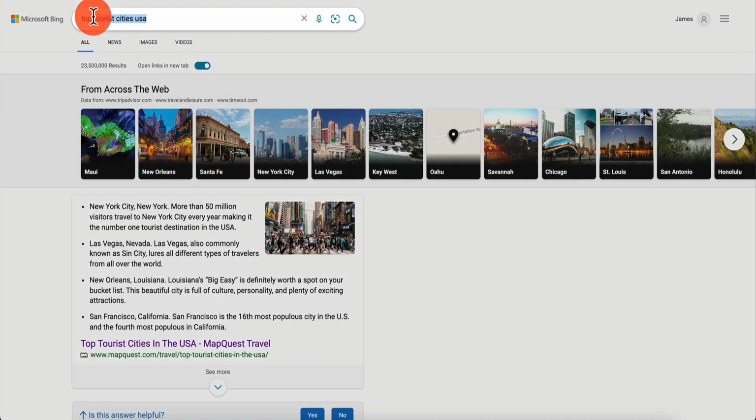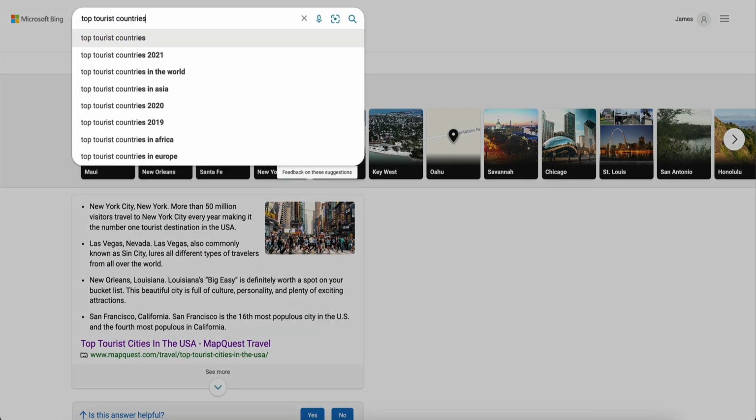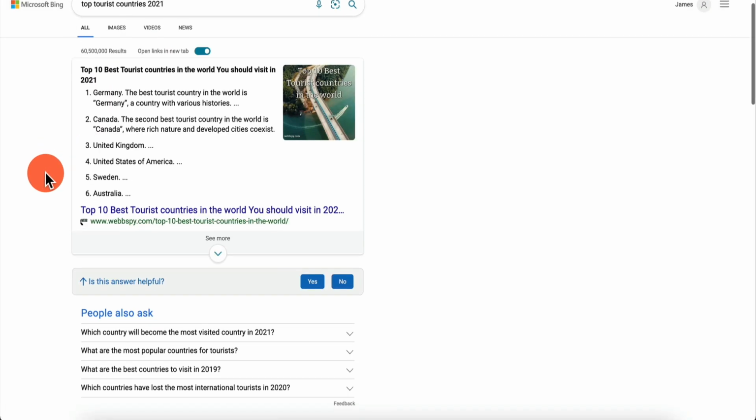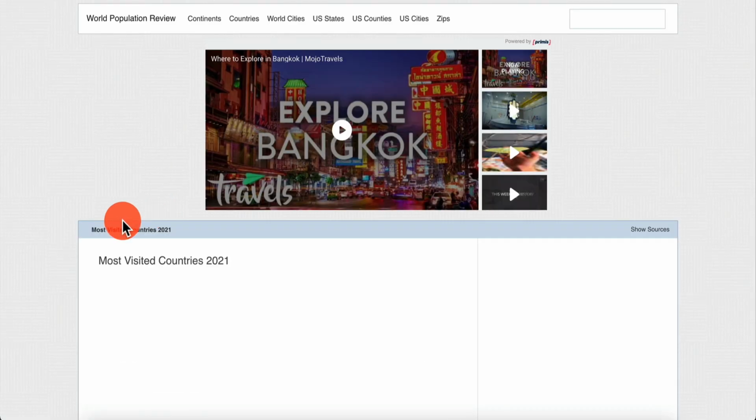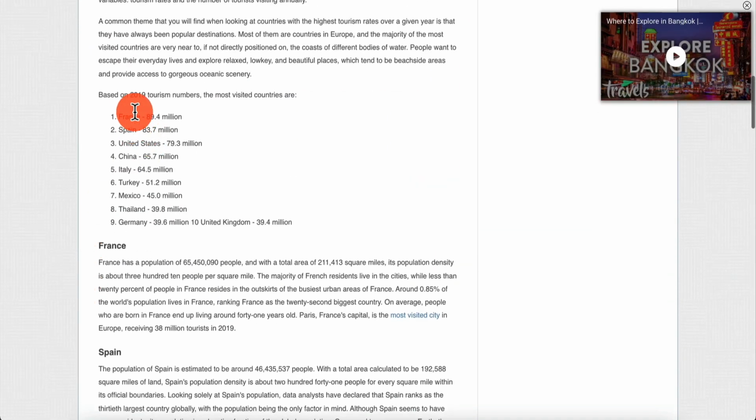Or you can do top tourist countries 2021, right? And you can just take a look at the biggest tourist destinations by visitors, by international tourist arrivals, right? So if I click on this result here, and I scroll down, I have a list: France, Spain, US, China, Italy, Turkey, Mexico, Thailand, Germany. These are the top 10 destinations, and the United Kingdom as well, the UK. These are the main destinations. So you can do France, a quiz about France, or Paris, or maybe Madrid, or China, or Italy, etc., or maybe Rome, Italy, etc., etc.